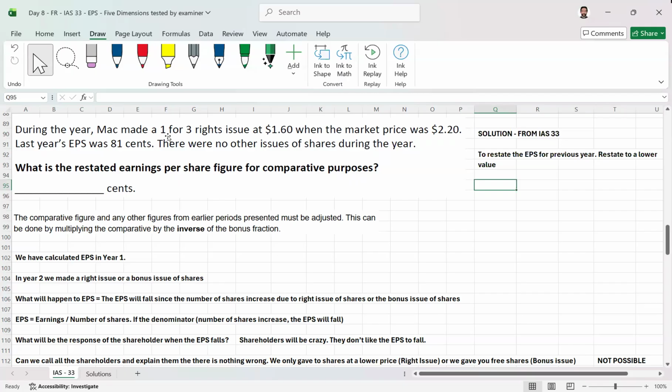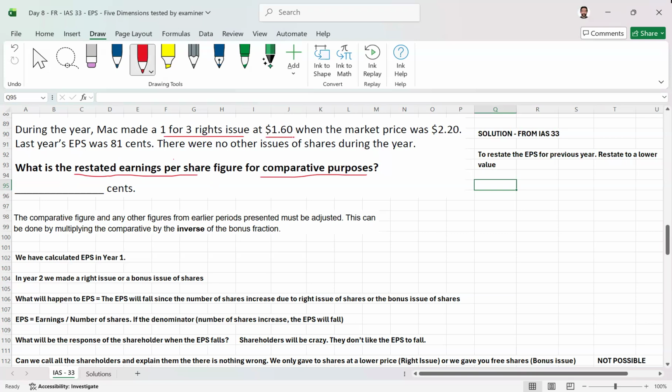Now let's look at the situation of the question. They ask: what is the restated EPS per share figure for comparative purposes? During this year Mac made a 1 for 3 right issue at 1.6.